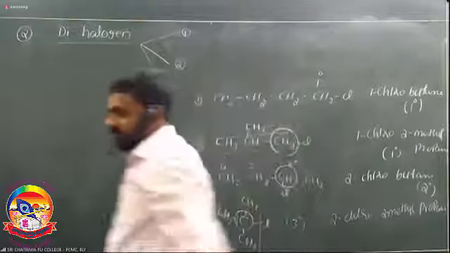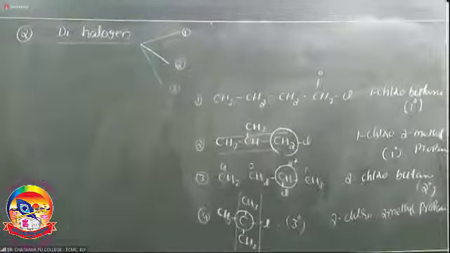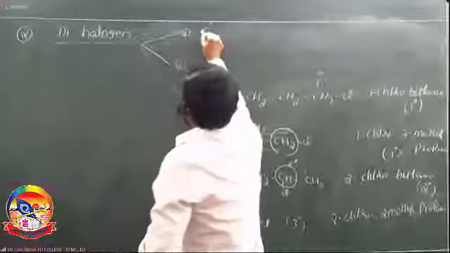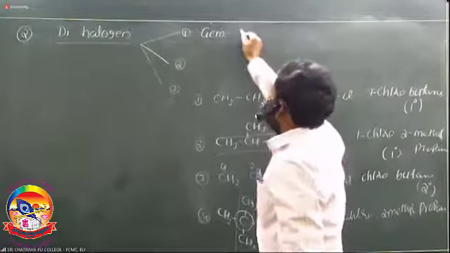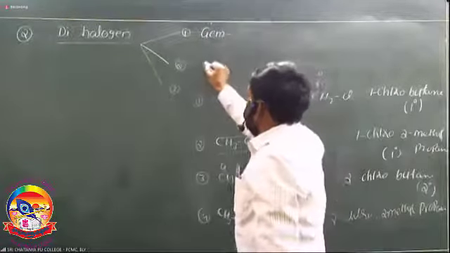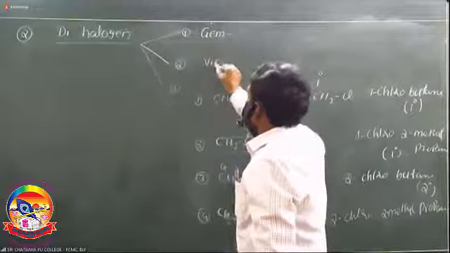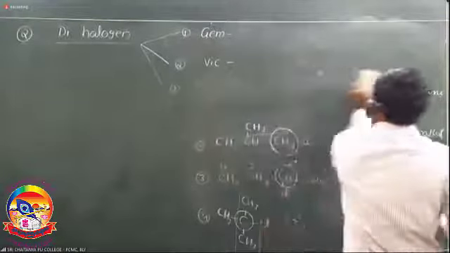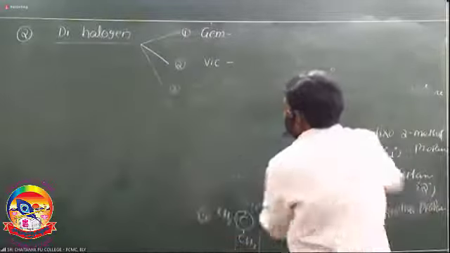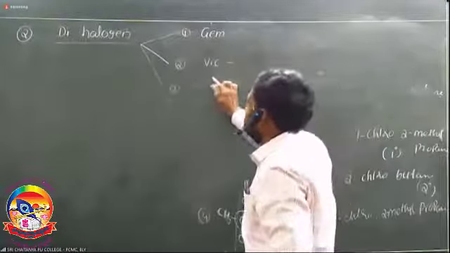3 types. The first one is the gem dihalide, which is very important. The next one is the vicinal halide. For gem and vicinal, we just use the first 3 letters, VIC.